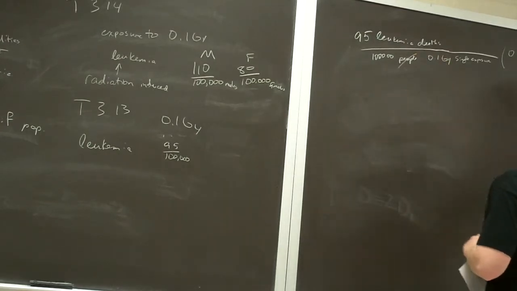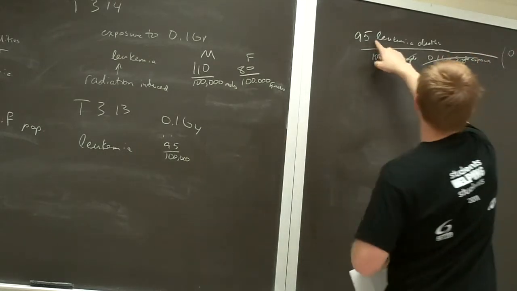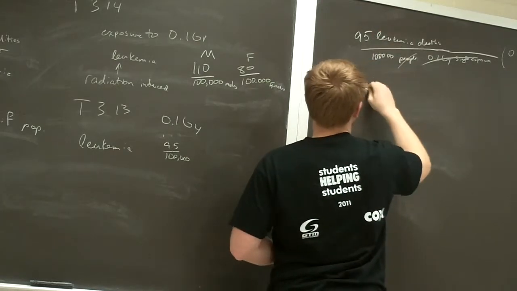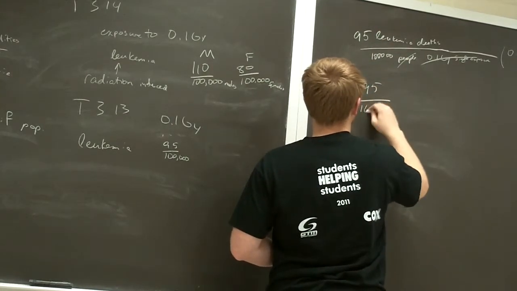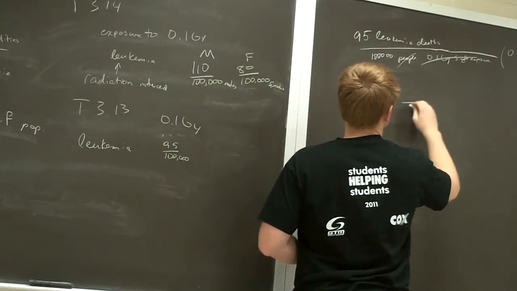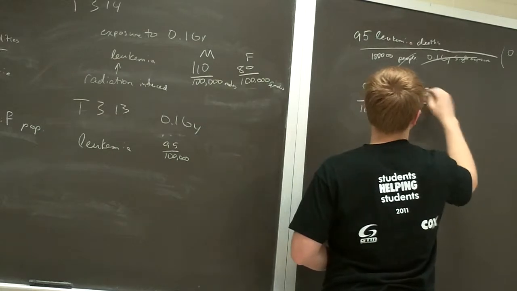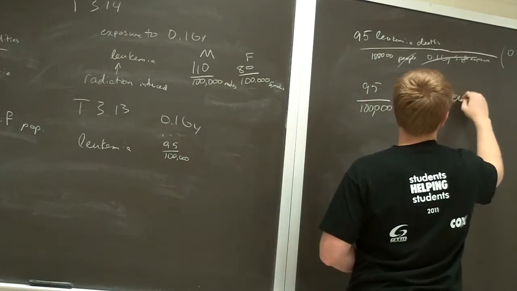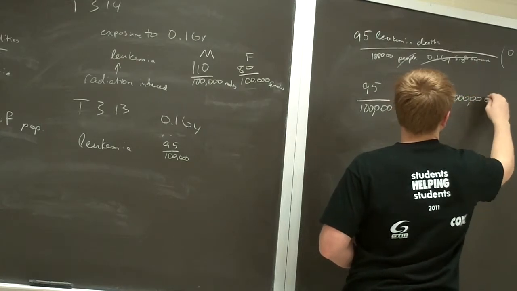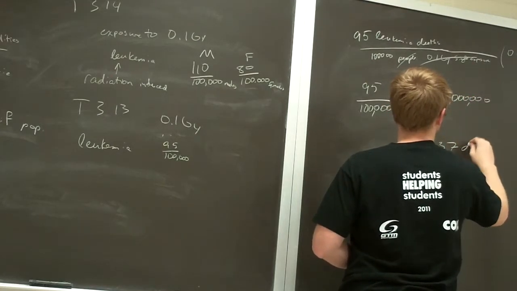People cancel the people, gray cancel with gray, and you're left with leukemia deaths. So we want 95 divided by 100,000, divided by 0.1, times 0.025, and multiplied by 1 million, so this equals 237 deaths.